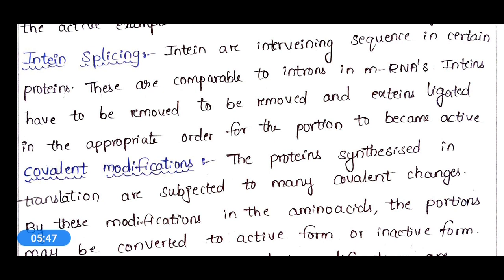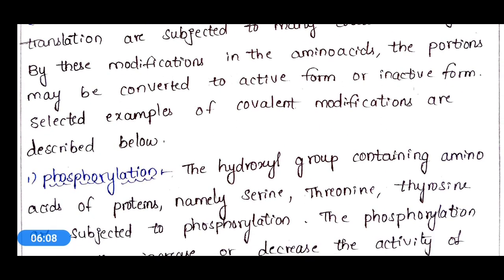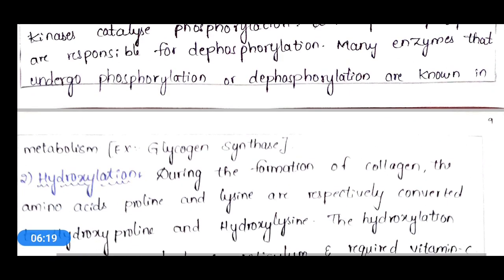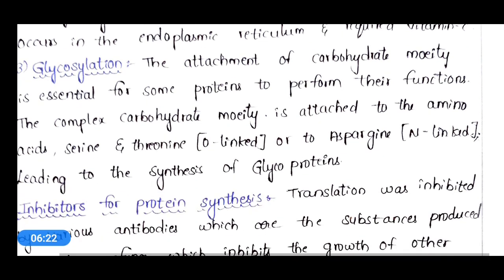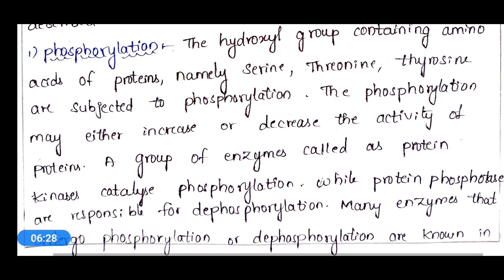The next one is covalent modifications. The proteins synthesized in translation are subjected to many covalent changes in their amino acids, and the proteins may be converted into active form or inactive form. A few examples of covalent modifications are phosphorylation, hydroxylation, and glycosylation. So let's see all three of these covalent modifications.